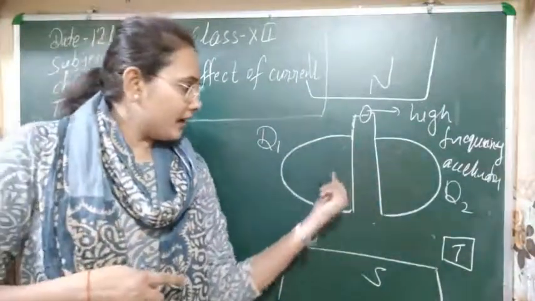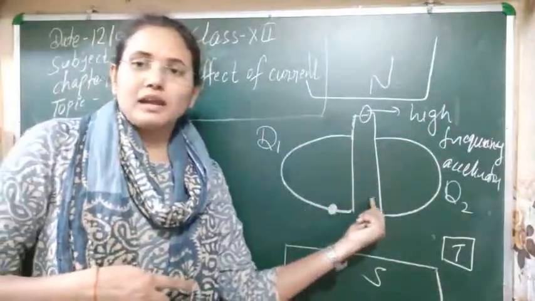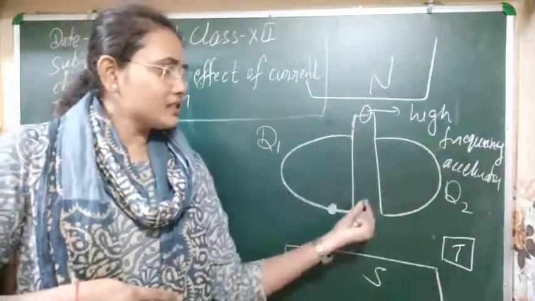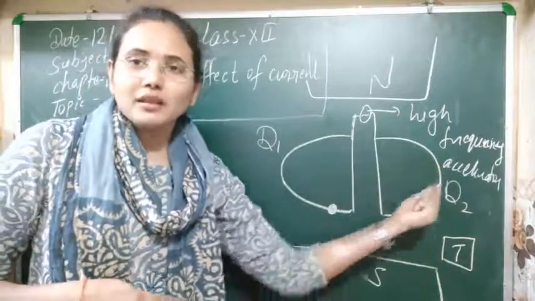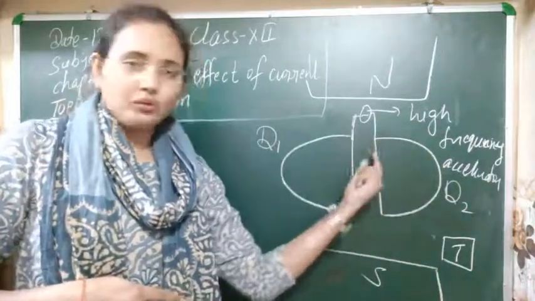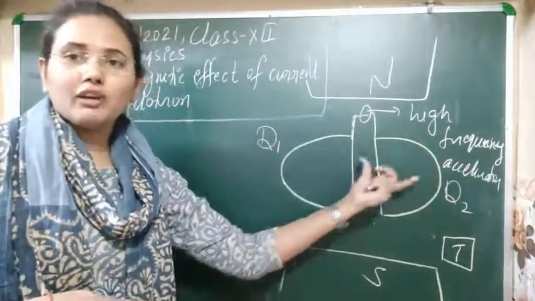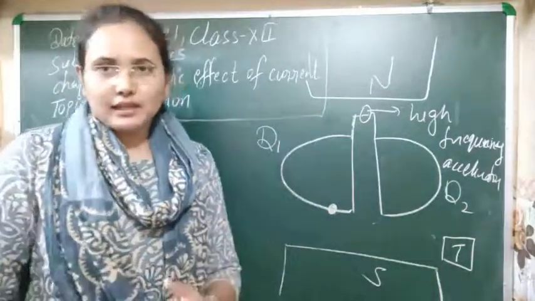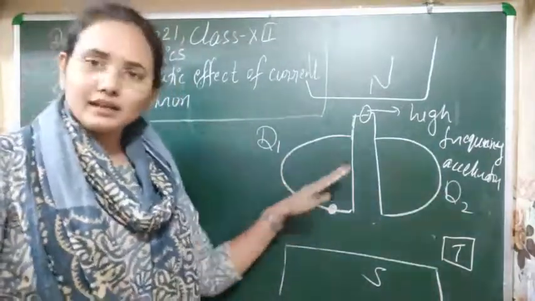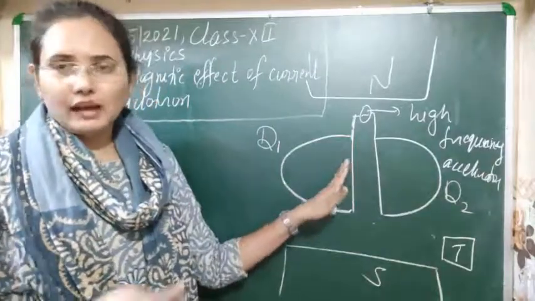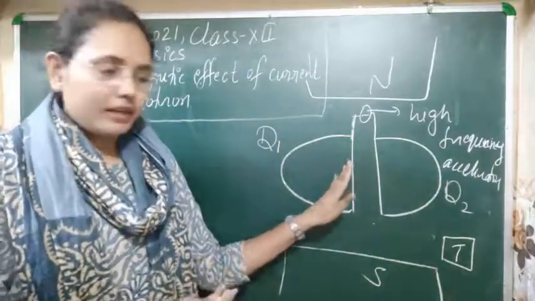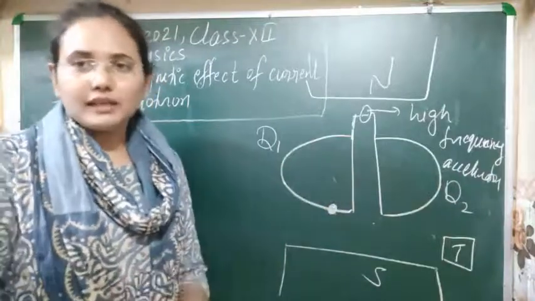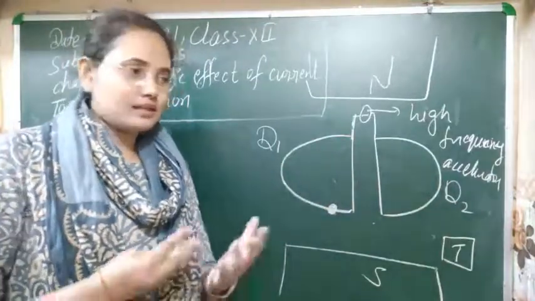Whenever it enters, it will move in a circular path, and whenever it enters this high frequency gap, again it will feel acceleration and start to move in D2. Later I will tell you how it moves from D1 to D2 and how it is accelerated. So the basic theory is as we have discussed before: whenever any particle enters at a perpendicular angle, definitely it will move in a circular path.